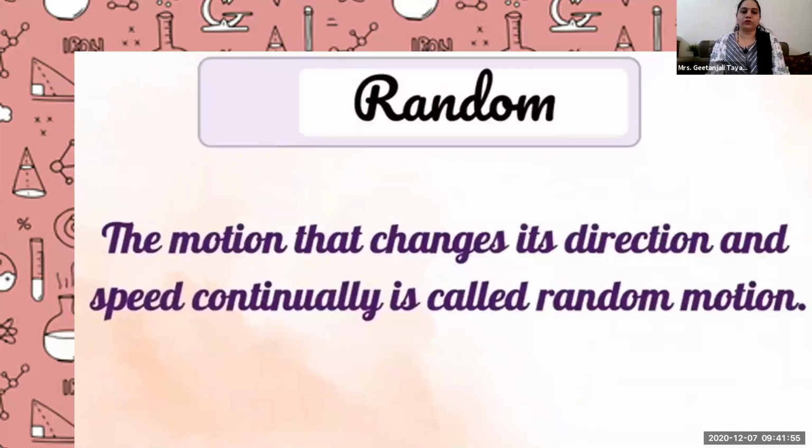Random motion. Now what is meant by random motion? The motion that changes its direction and speed continuously. It is random. The path is not fixed, time is not fixed, movement is not fixed. That is, this object now moves to the right or to the left side. So the movement of that object is said to be a random motion.